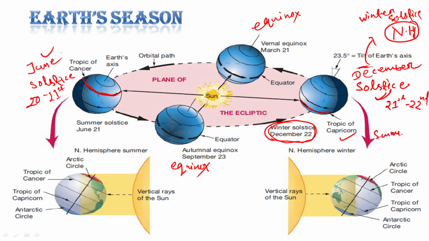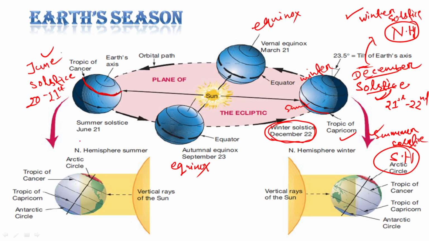This can be called summer solstice for the southern hemisphere, because in the southern hemisphere there is summer, in the northern hemisphere there is winter. So better to remember it as December solstice, which is winter for the northern hemisphere but summer for the southern hemisphere.